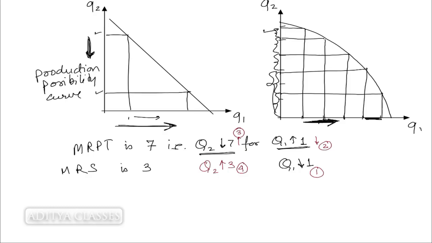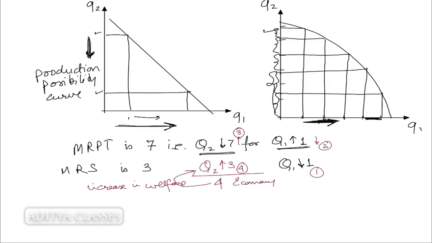So what I did was, I took away Q1 from you. By taking away, it meant that I'll not be producing that Q1. When I'm not producing Q1, I can produce Q2. For every unit of Q1 that I'm not producing, I can produce 7 units of Q2 because MRPT at this level is 7. Of these 7, I've given you 3. So still there are 4 units in this economy, and these 4 units can be given to you for improving your welfare. Increase in welfare.